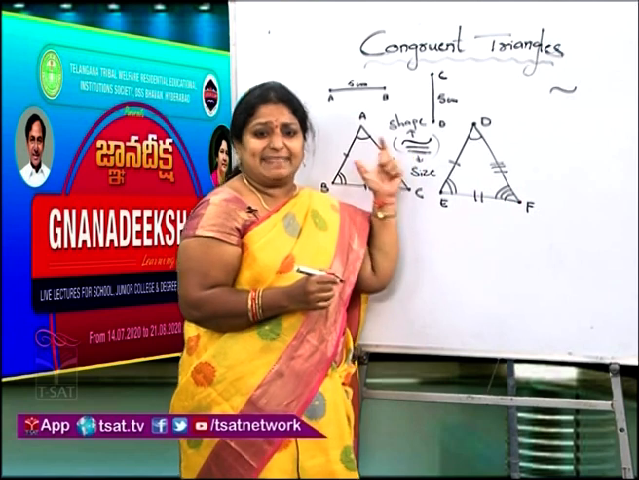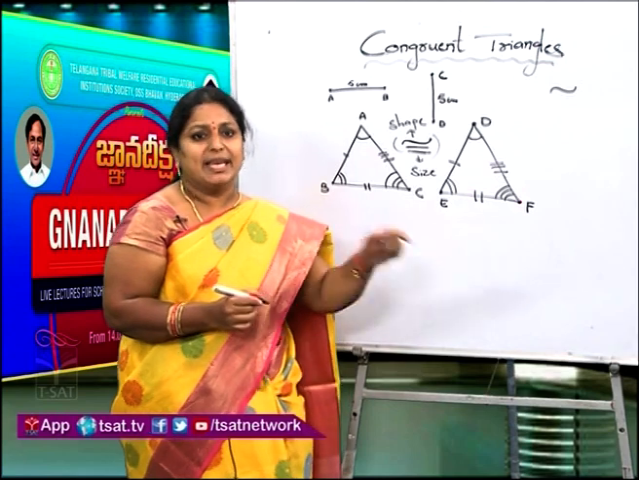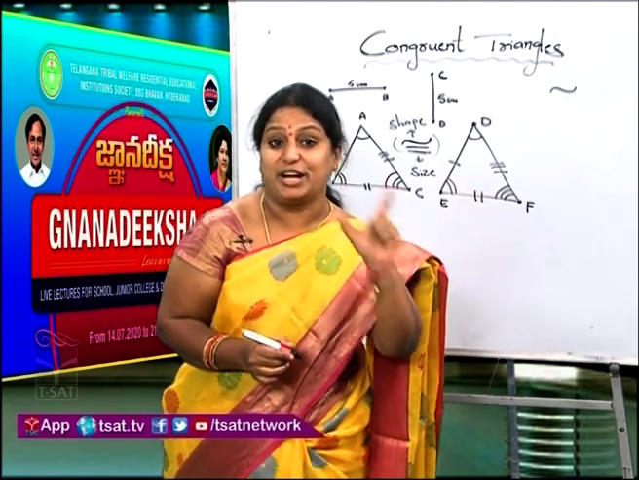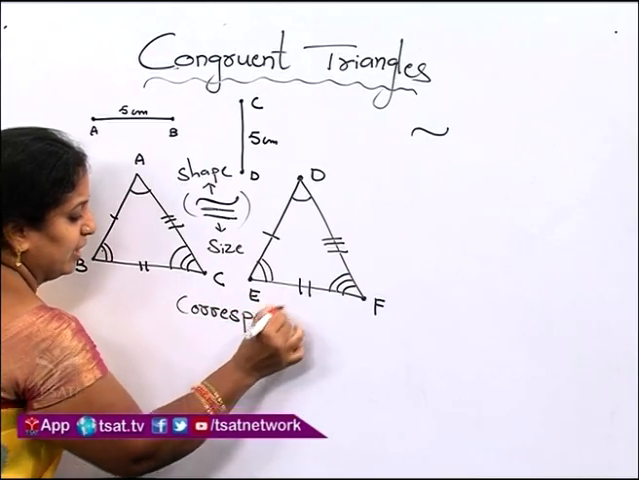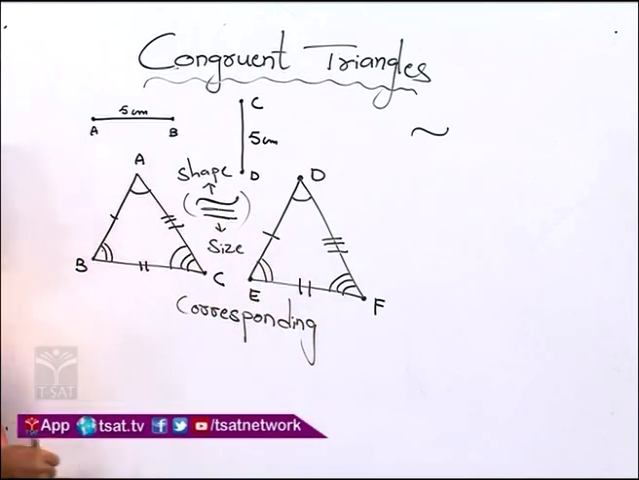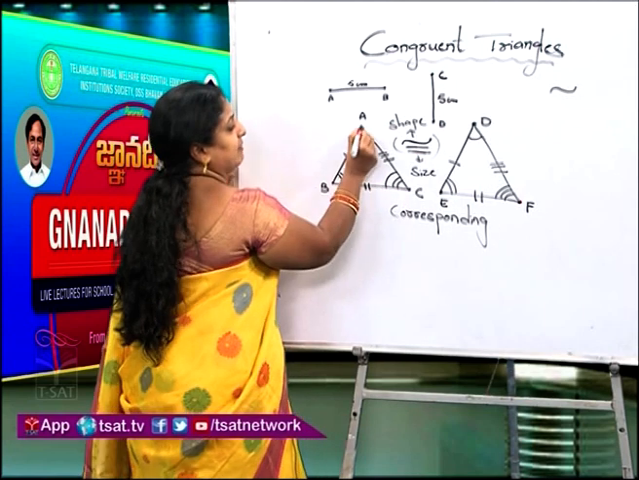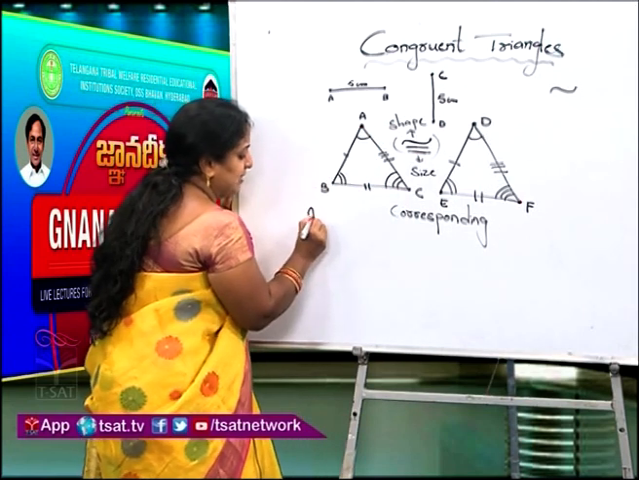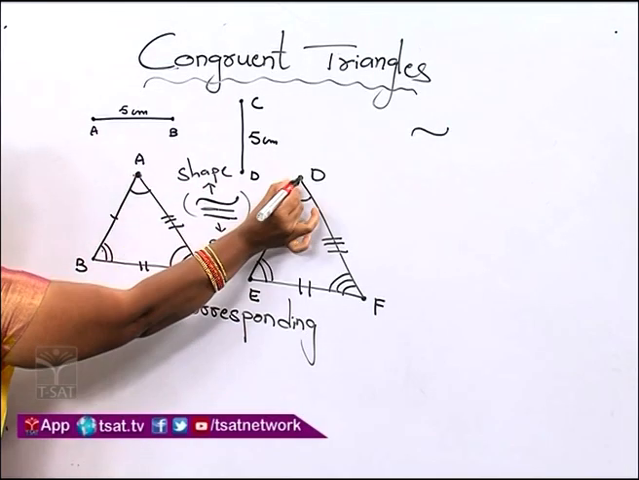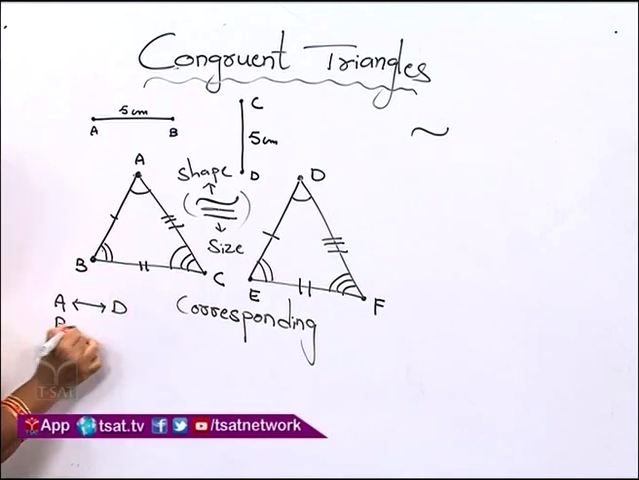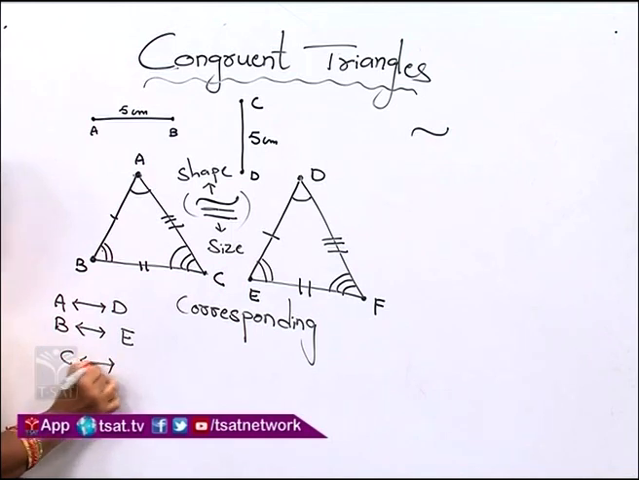Now, I said the 3 sides and 3 angles of the first triangle are equal to the corresponding 3 sides. Did you observe the word I am using, corresponding? First you must understand the meaning of corresponding, because in the entire chapter we are going to compare using the words corresponding sides and corresponding angles. First I will start with the vertices, children. Observe here: vertex A corresponds to vertex D, vertex B corresponds to vertex E, and vertex C corresponds to vertex F.